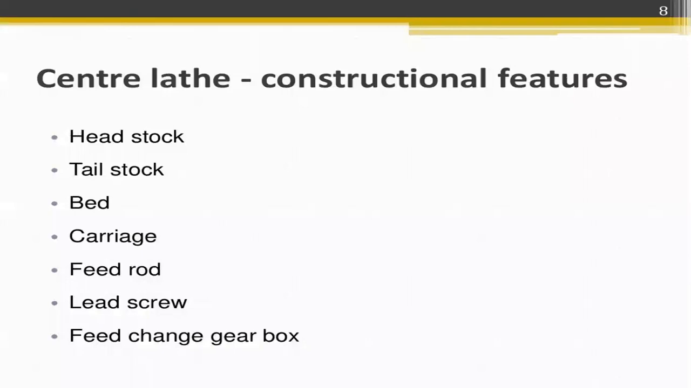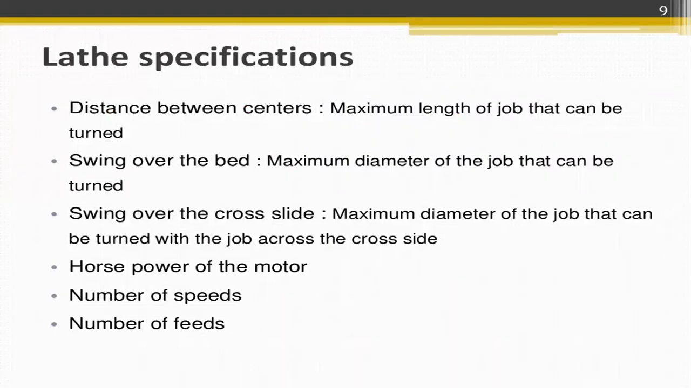The center lathe construction features: it consists of headstock, tailstock, bed, carriage, and the feed rod, lead screw, and feed change gearbox. Lathe specifications. The first one is distance between centers. The maximum length of the job that can be done is called the distance between centers. The travel of the carriage is called the distance between the centers.